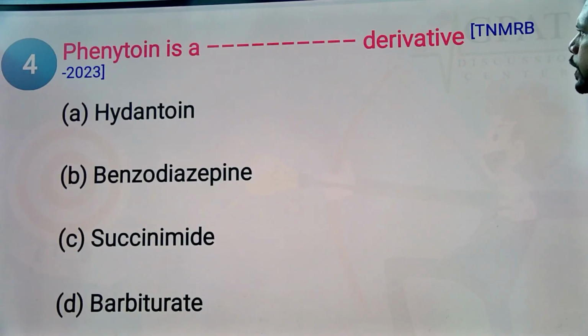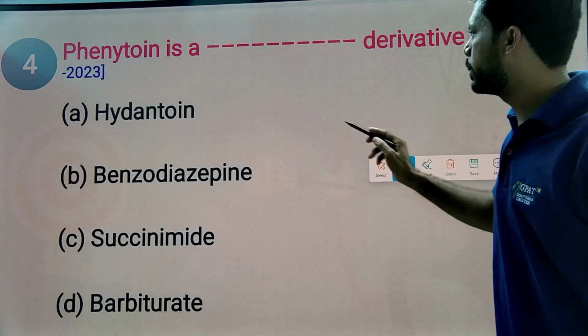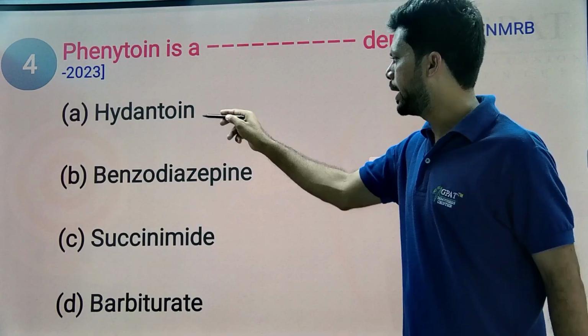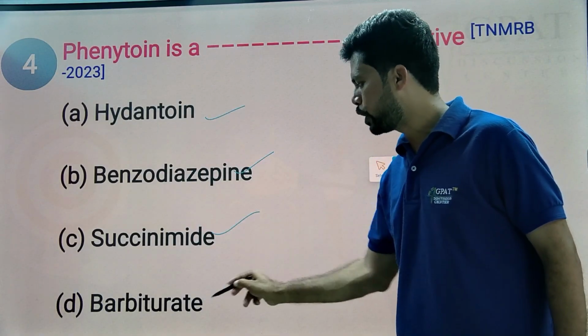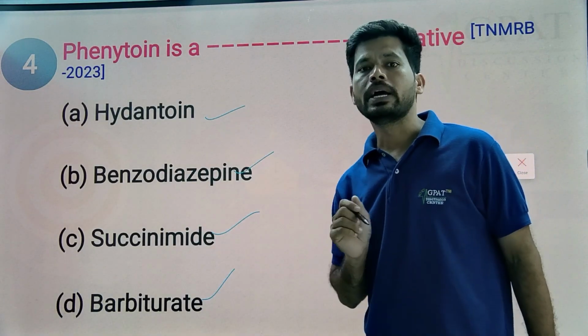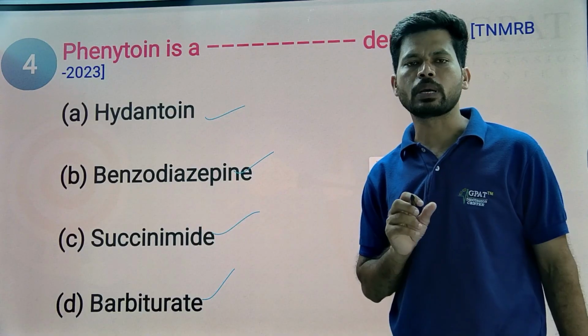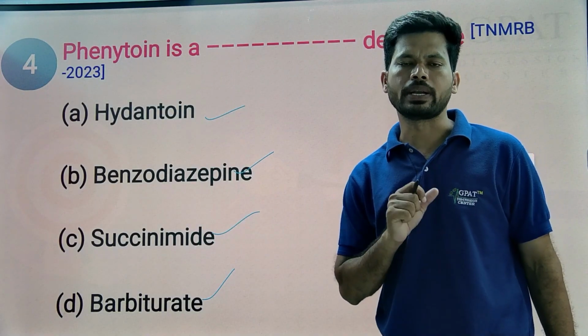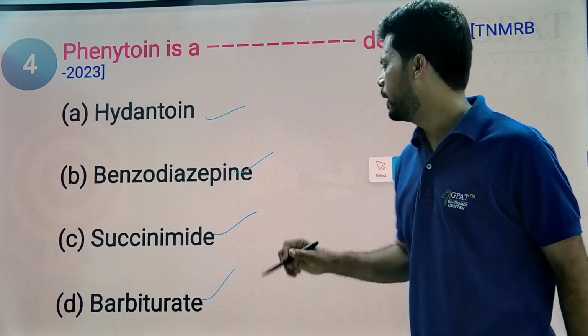Next. Phenytoin is a dash derivative. Chemically, the options are hydantoin, benzodiazepine, succinate, barbiturates. So the simple answer is hydantoin. Phenytoin is chemically diphenyl hydantoin, 5,5'-diphenyl hydantoin.